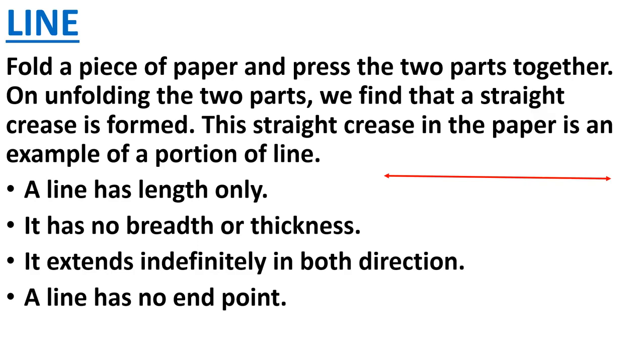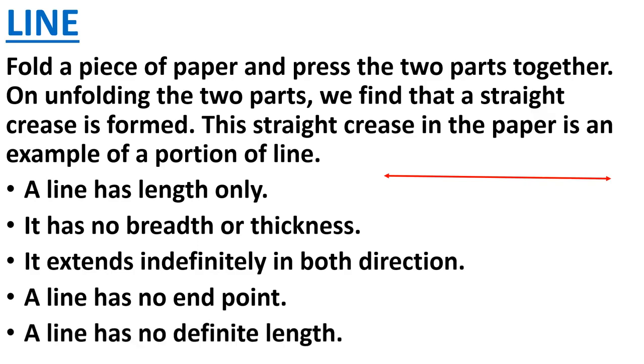Understood? So what is a line? A line has no definite length. It has only length, but no definite length. It has no breadth, no thickness. It has no end point, and it can be extended in both directions.